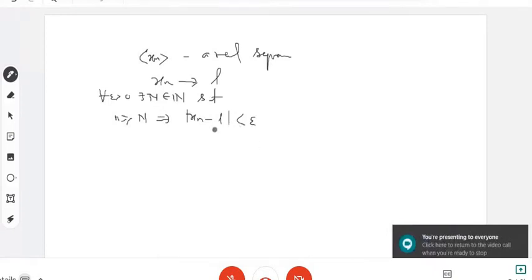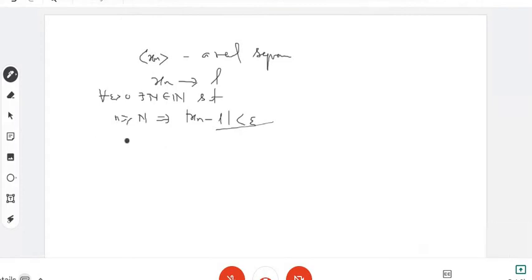If this is so, you say that the sequence of real numbers converges to number L. Now, if you want to find the sum of an infinite series like this, say x1 plus x2 plus x3 plus xn. Suppose this is an infinite series. This is the nth term. So we say that this infinite series you can write as sigma xn, n is equal to 1 to infinity.